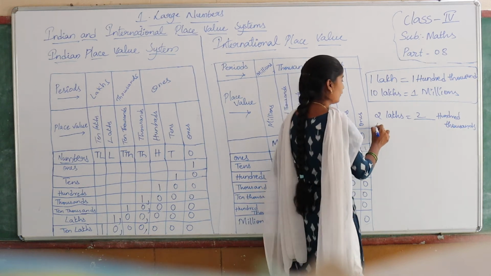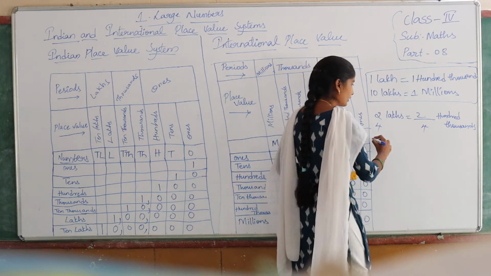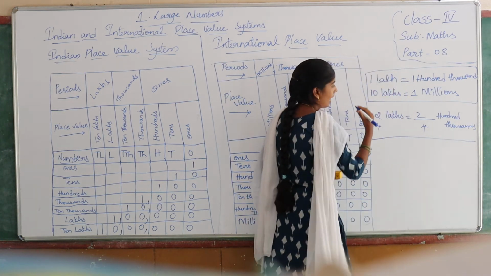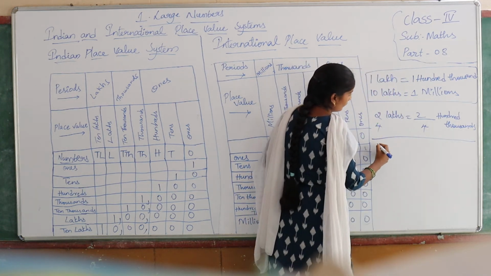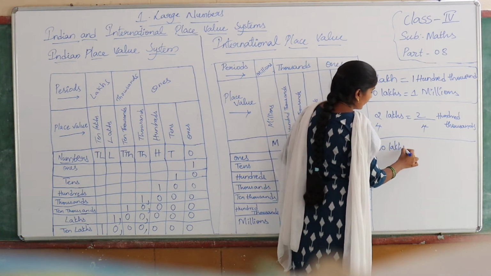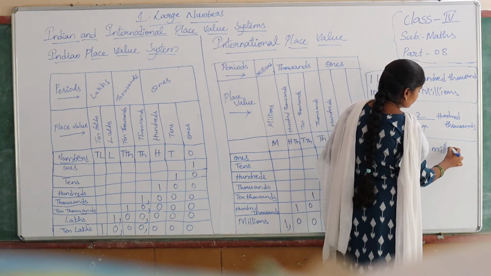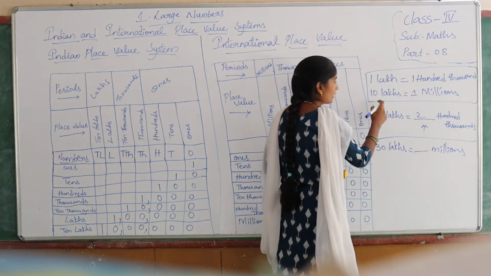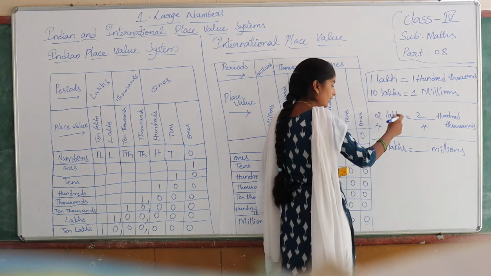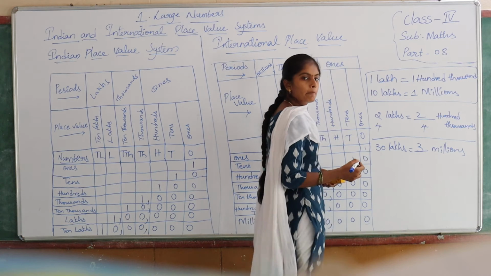If they give you 4 here, then here also 4. So same. Next, if they ask you a question like this, what is the answer for 30 lakhs? See, 30 lakhs is equal to dash million. What will you write children? We know that 10 lakhs is equal to 1 million. Then what does 30 lakhs mean? 30 lakhs is equal to 3 million.